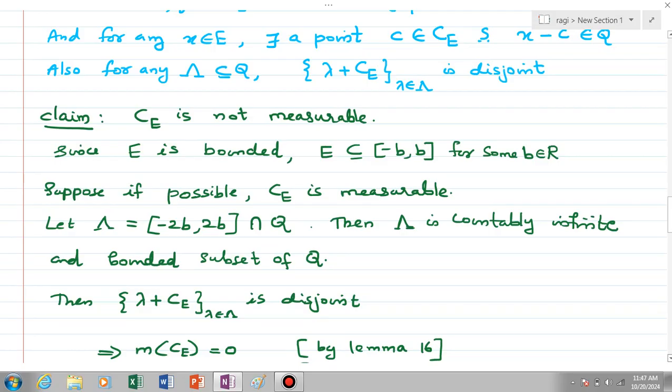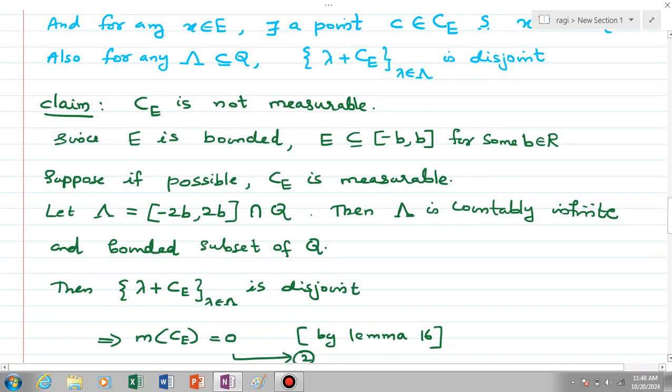We are choosing Λ to be the closed interval [-2b, 2b] intersected with the rational numbers, so that Λ is a countably infinite and bounded subset of Q. Then we know that the set of all translates of C_E, that is, the set of all λ + C_E where λ is in Λ, is disjoint.